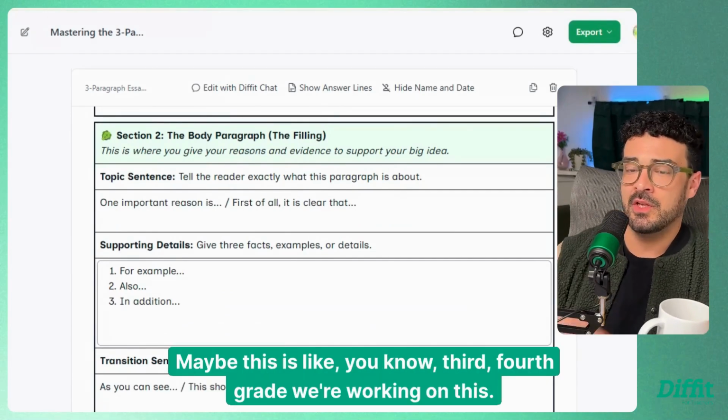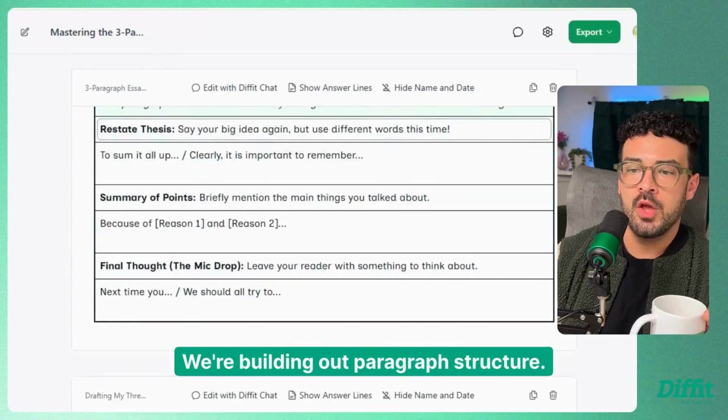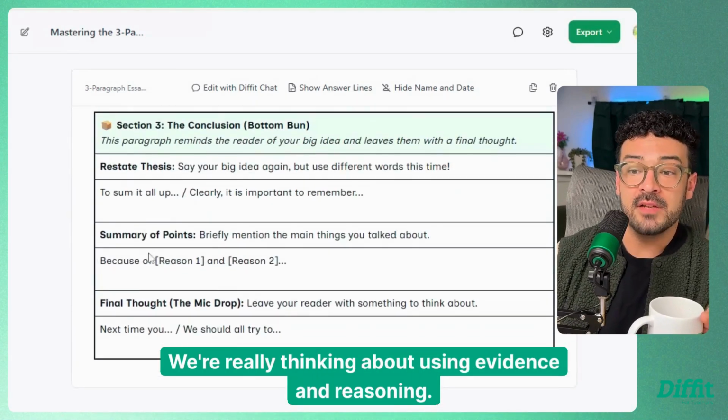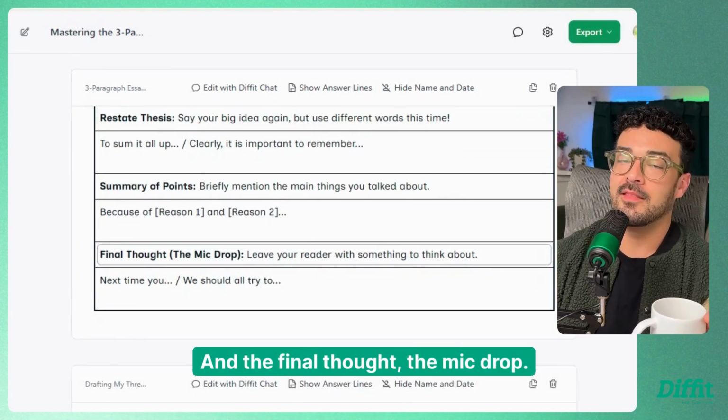Maybe this is 3rd, 4th grade. We're working on this. We're building out paragraph structure. We're really thinking about using evidence and reasoning. I love this. And the final thought, the mic drop.